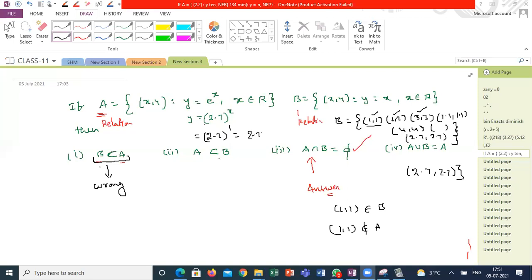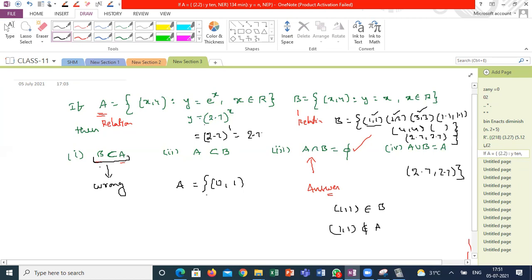So now I'm going to the second. When can you say A is a subset of B? I'm taking particular elements. I'm taking x as 0 in set A, so what do we get? (0, 2.7 power 0). If x is 0, what is your output? 1.